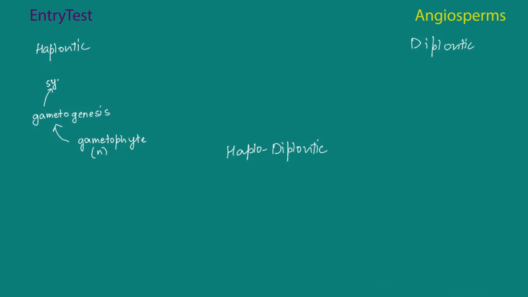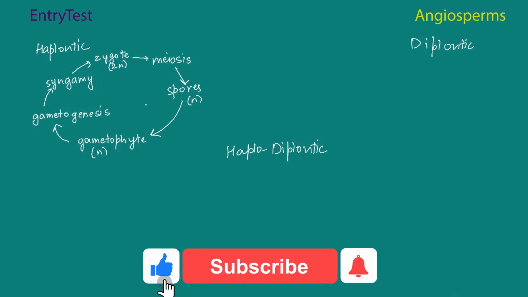So through syngamy, which is the fusion of two different gametes, you are going to have a diploid zygote that is going to have 2N. This is further going to undergo meiosis, and that is going to lead to many spores which are going to be of N composition, and those spores will further lead to gametophytes. So that is how the haplontic cycle takes place.